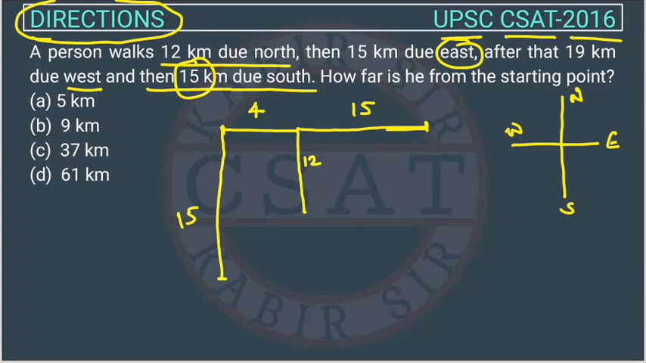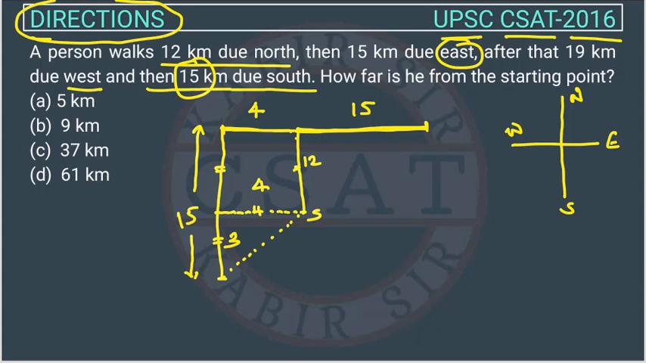How far is he from the starting point? So now he's asking, the starting point was here, so this dotted distance we have to find out, right? So this distance will be 4, right? Because 15 is this much, 4 is this much, total was 19, right? So this is 4, and this is how much? This was 12, so this remaining is 3, right?